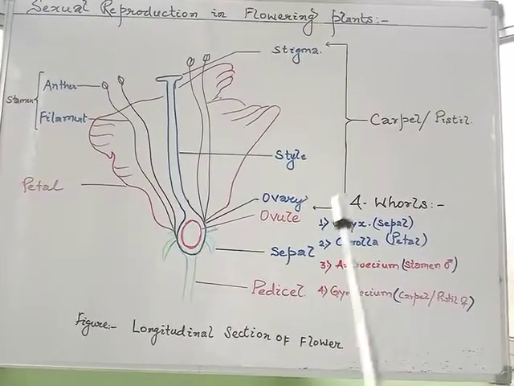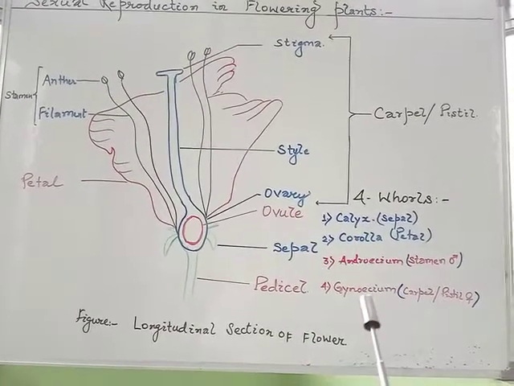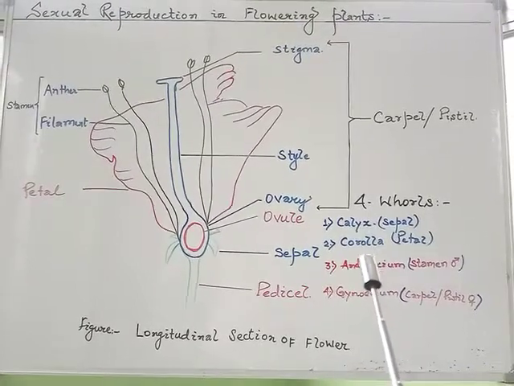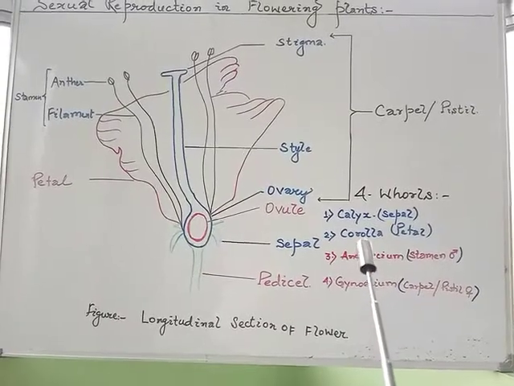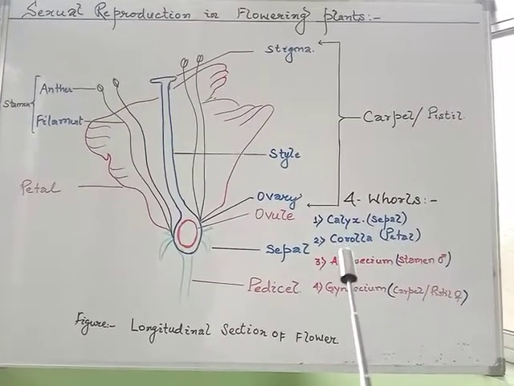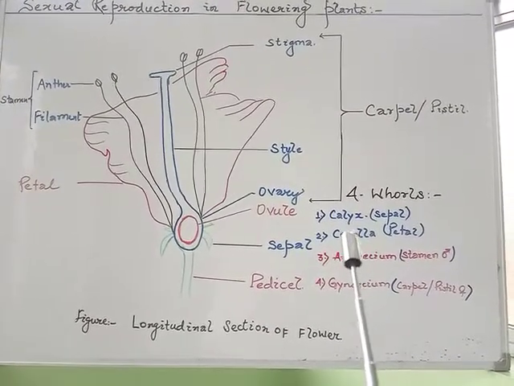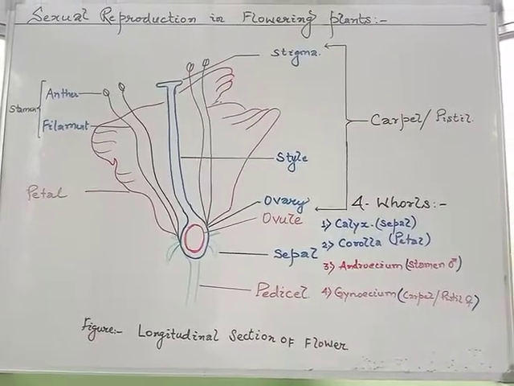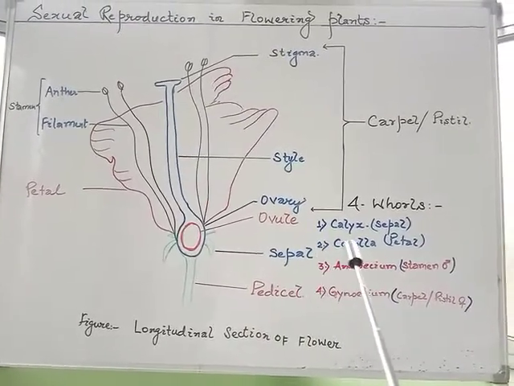So we know out of these four whorls, calyx, corolla, androecium and gynoecium, the first two, calyx and corolla, are also called accessory whorls, as far as their part in the process of reproduction is concerned. They just help to complete the process of reproduction, they assist in completing the process of reproduction.